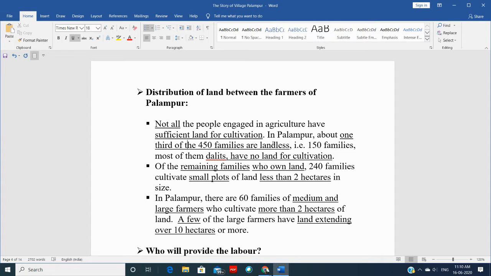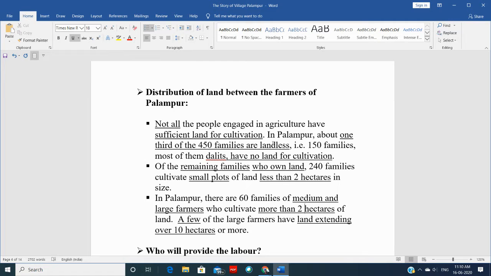So the first point we saw was many people don't have land. Second point, those who have land have less than 2 hectares, which is not a good size for modern techniques. Then there are medium and large farmers. Those who have less than 2 hectares are small farmers. Those who have more than 2 hectares are medium and large farmers.